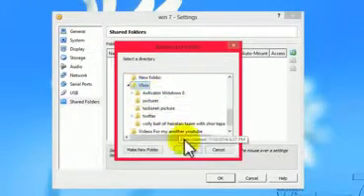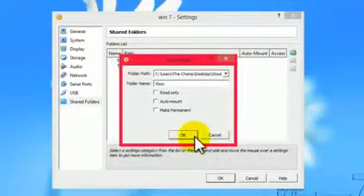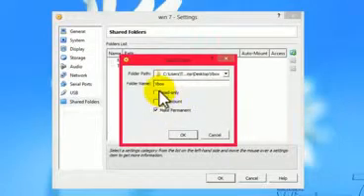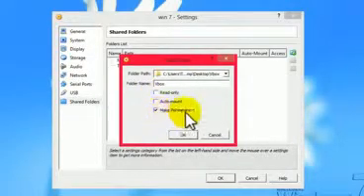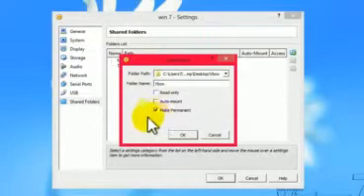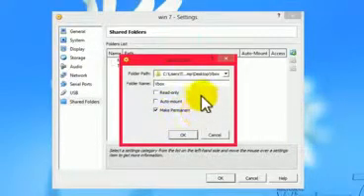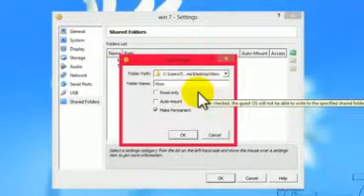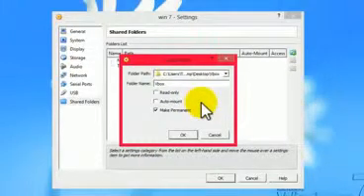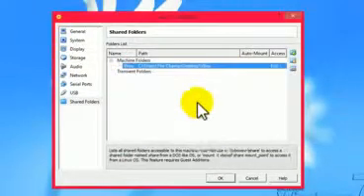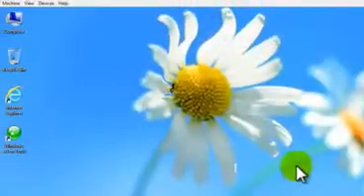So select that, then OK. Then check mark this option, Make Permanent. There are 3 options, but you have to check Make Permanent. What it does is, whenever you change something in your folder, it will update it automatically. So click on OK. OK again.